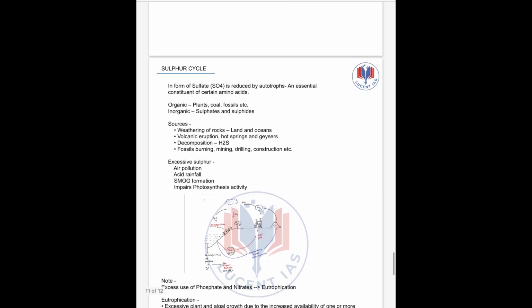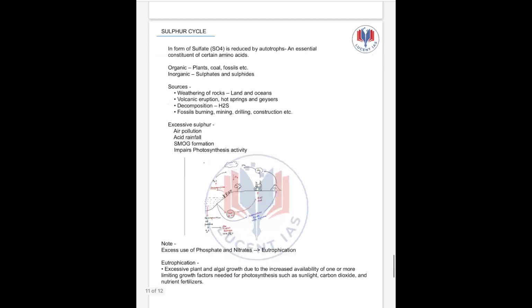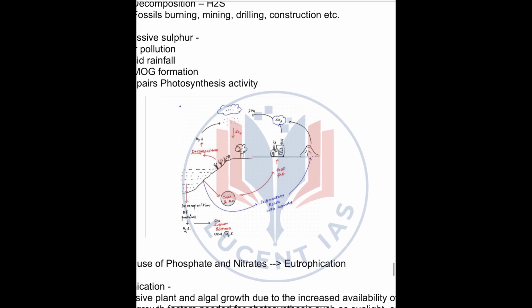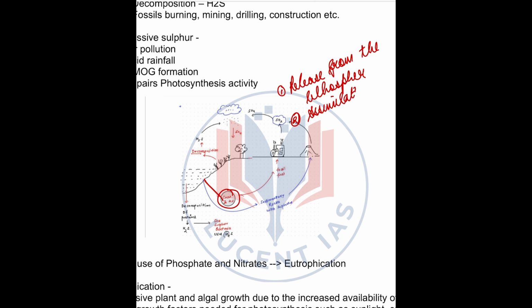Clear? Next, lastly, we have the sulfur cycle. So let us see the sulfur cycle. Firstly, sulfur is released from the lithosphere. Weathering of sulfur containing rocks releases sulfur into soil. Next, same process, this is the assimilation by organisms.